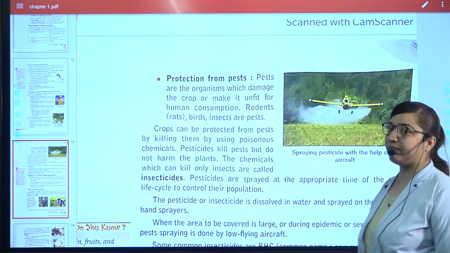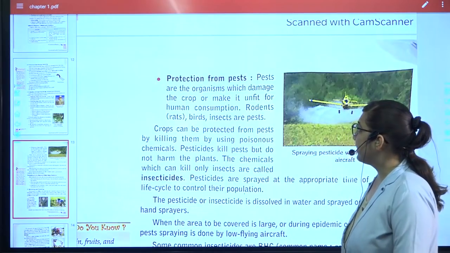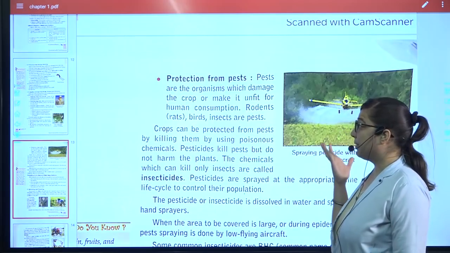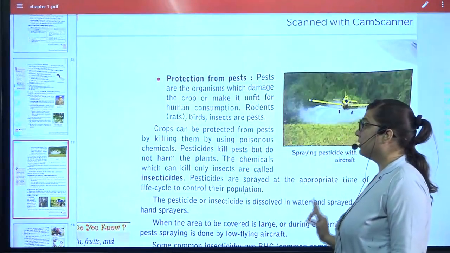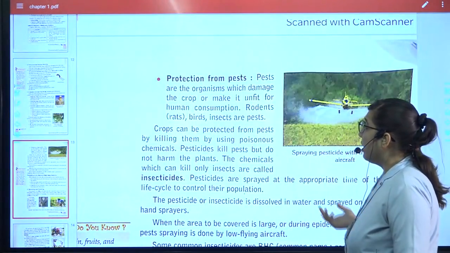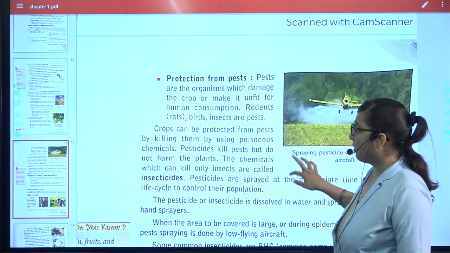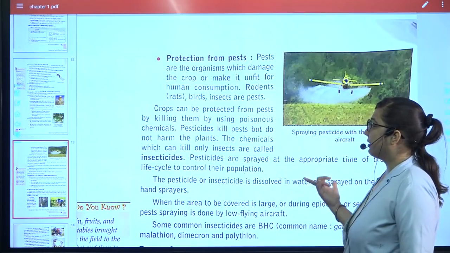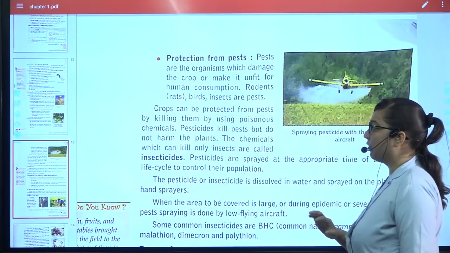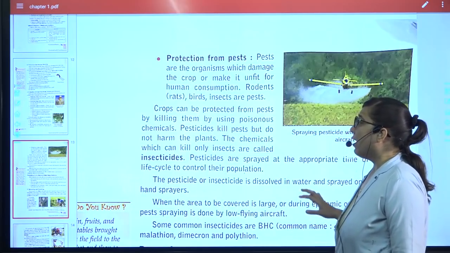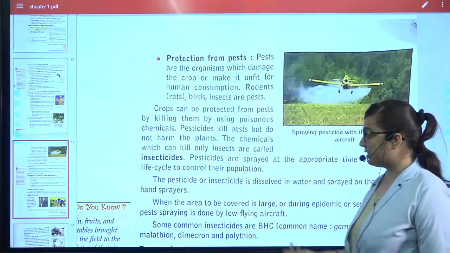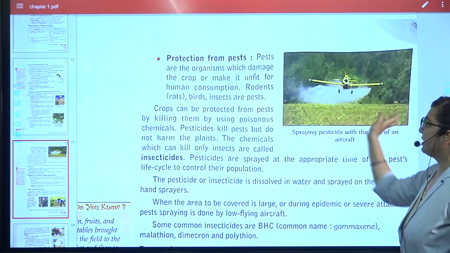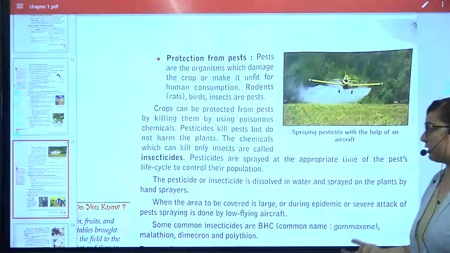This we had not done when we were doing NCERT based content. Pests are those organisms that are going to harm the plant. Best examples are rats, birds, insects. All these crops can be protected from pests by using chemicals. Pesticides will kill pests, but will not harm the plant. The chemicals which can kill only insects are called insecticides, while for pests, they are called pesticides. Here you can see pesticides being sprayed using aircraft.